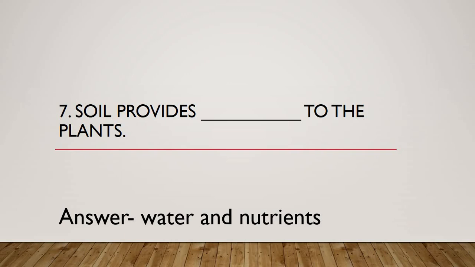That is the main reason for me asking you to write down the answers. Yes, okay, that is not the negative point. Making spelling mistakes means that at least you are trying to answer, isn't it so? So just after you check the answers, please check your spellings also. So the correct answer is water and nutrients. Soil provides water and nutrients to the plants.